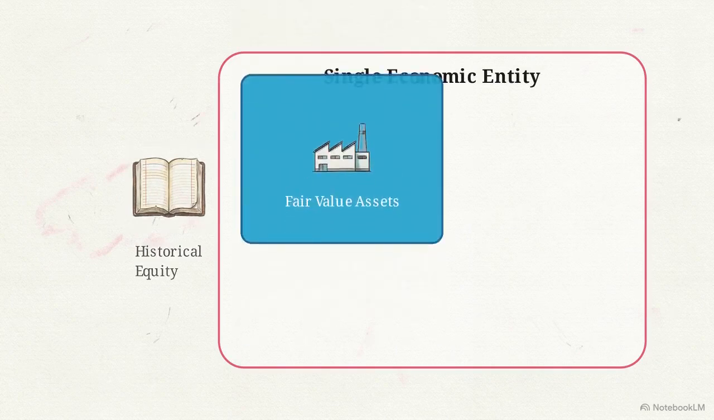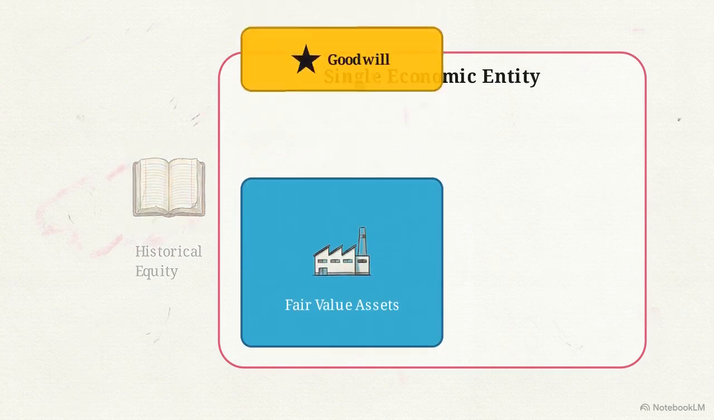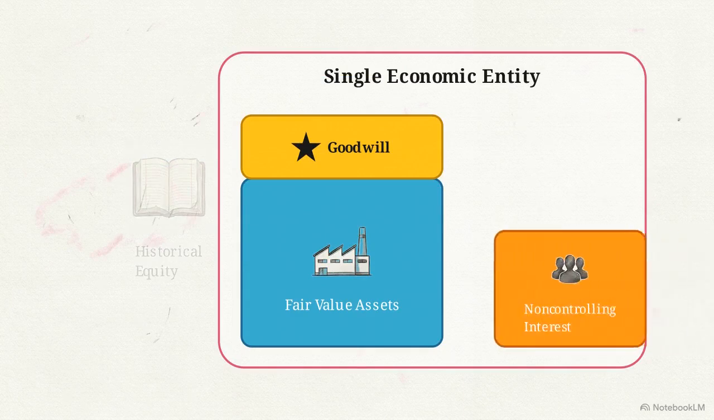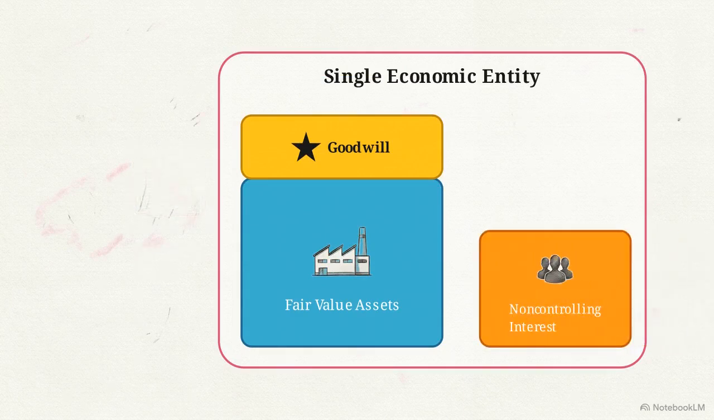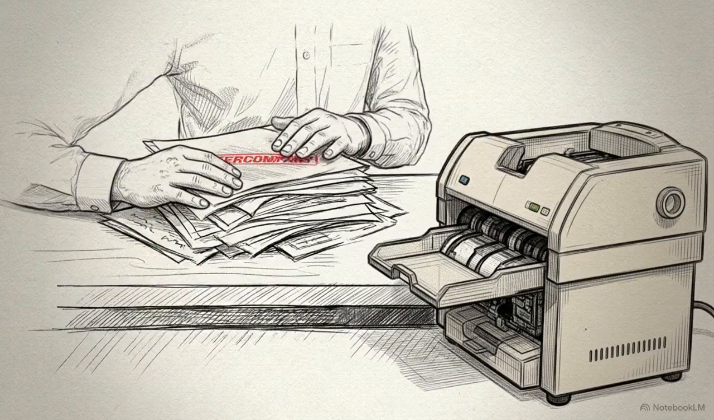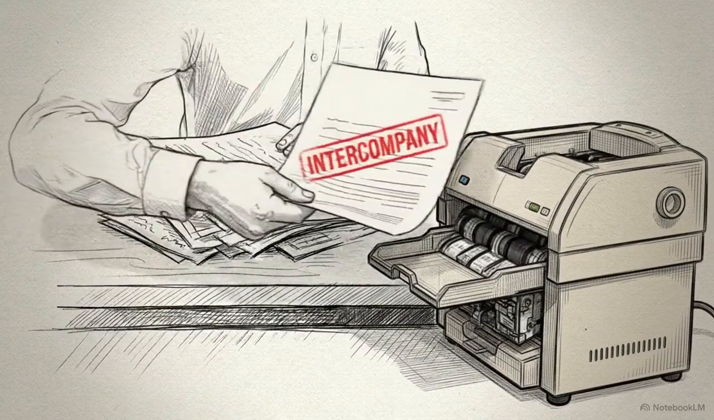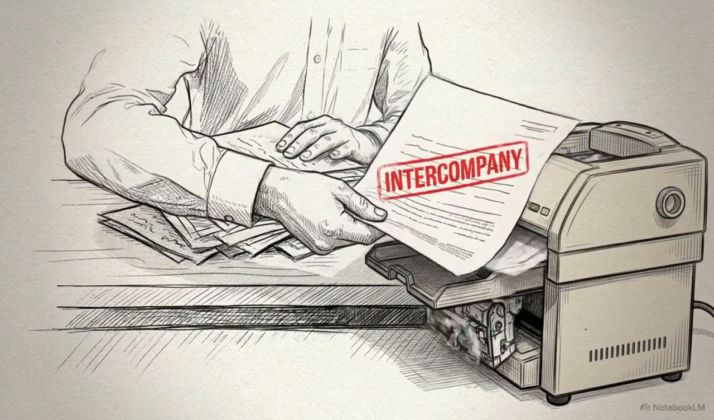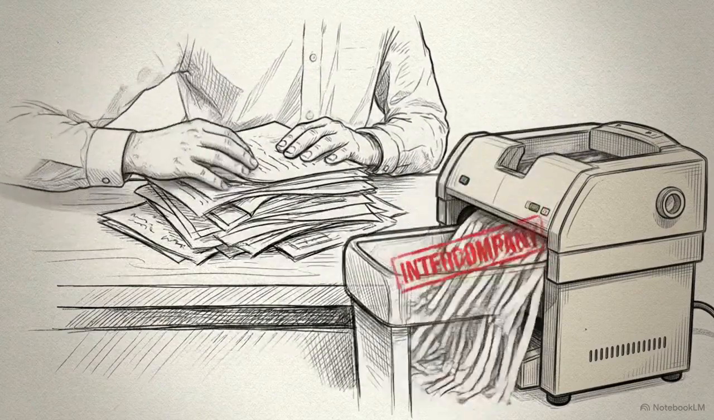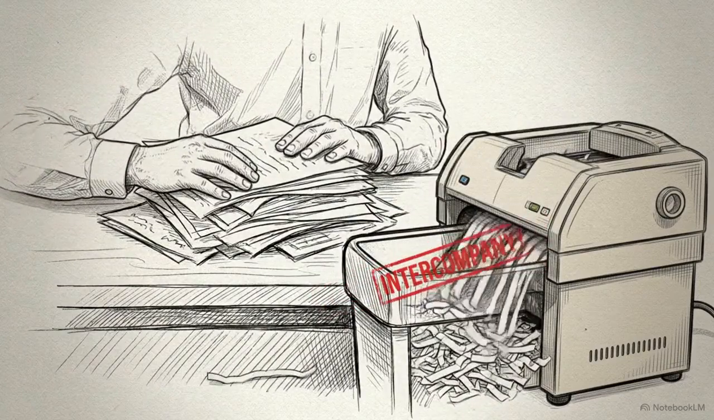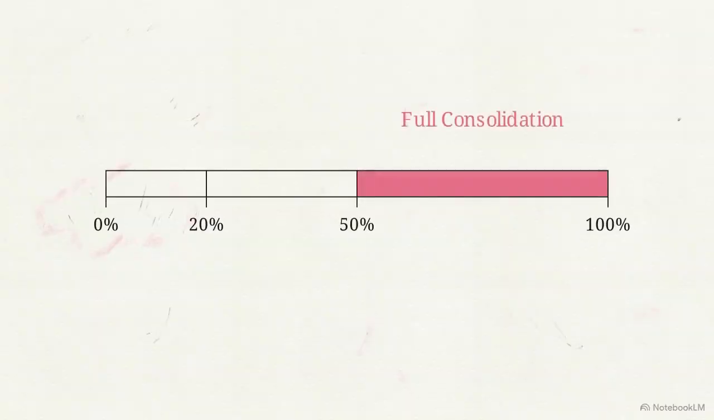We've adjusted the acquired assets to fair value, recognized the premium as goodwill, isolated the non-controlling interest, and erased the subsidiary's historical equity. We've also purged the false volume, dissolving all internal debt, internal inventory margins, and reciprocal dividends into nothing. This rigorous process separates full consolidation from lesser investments.